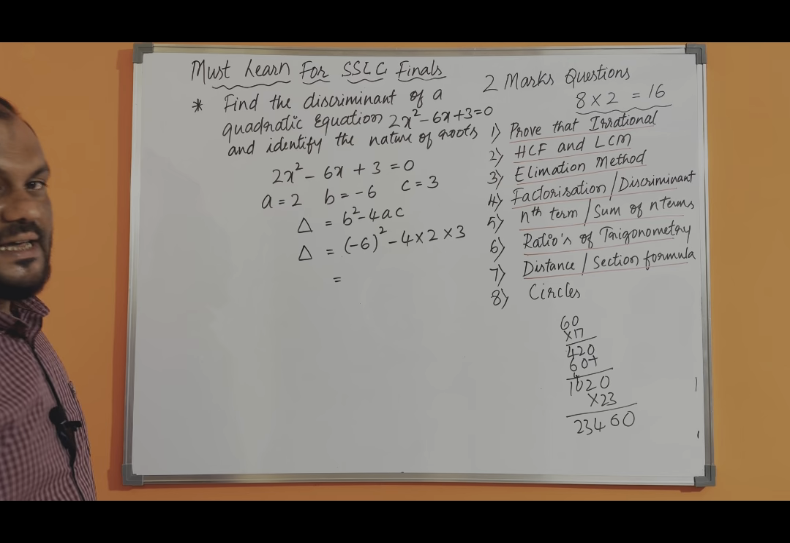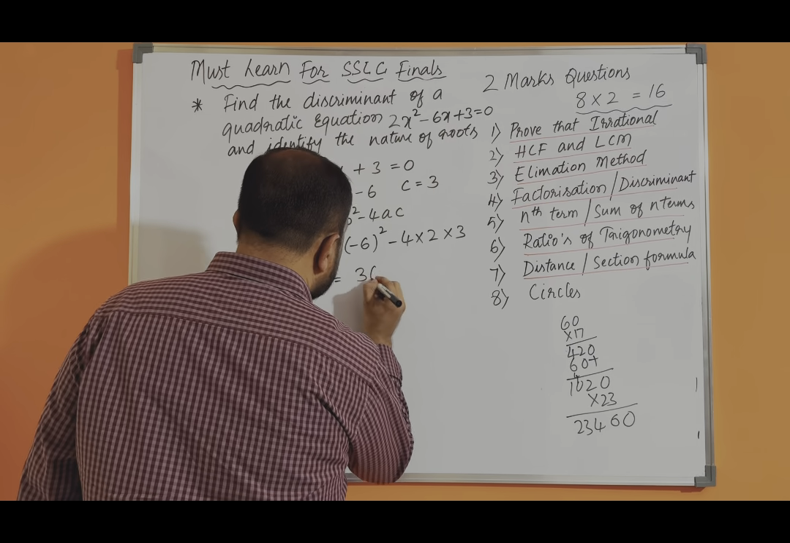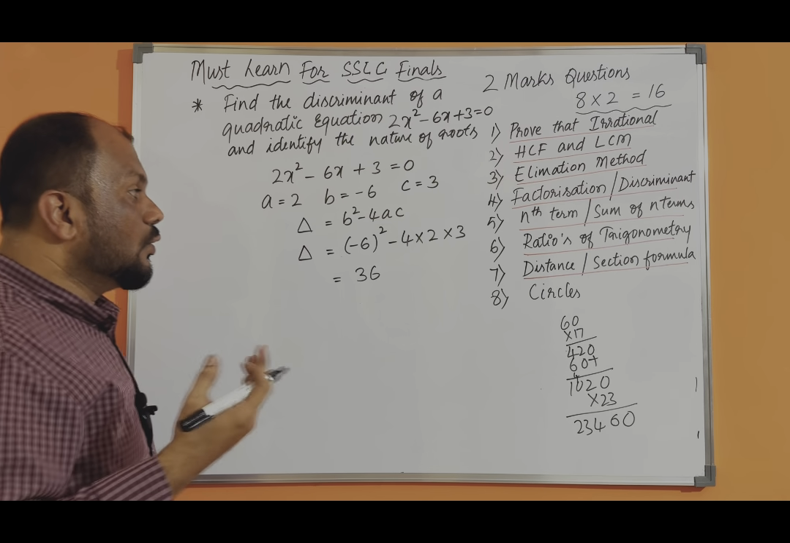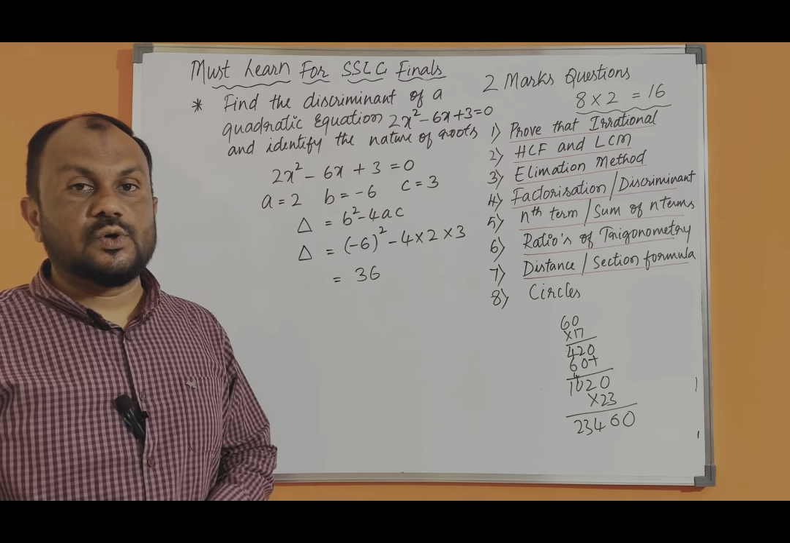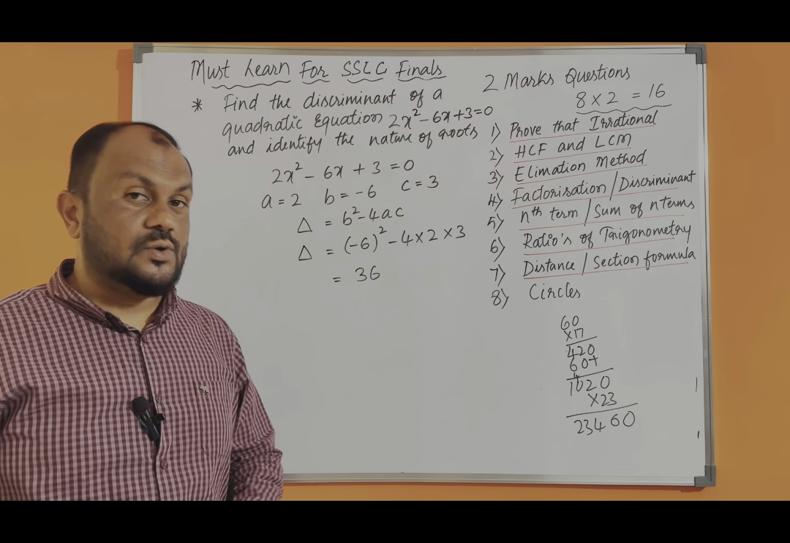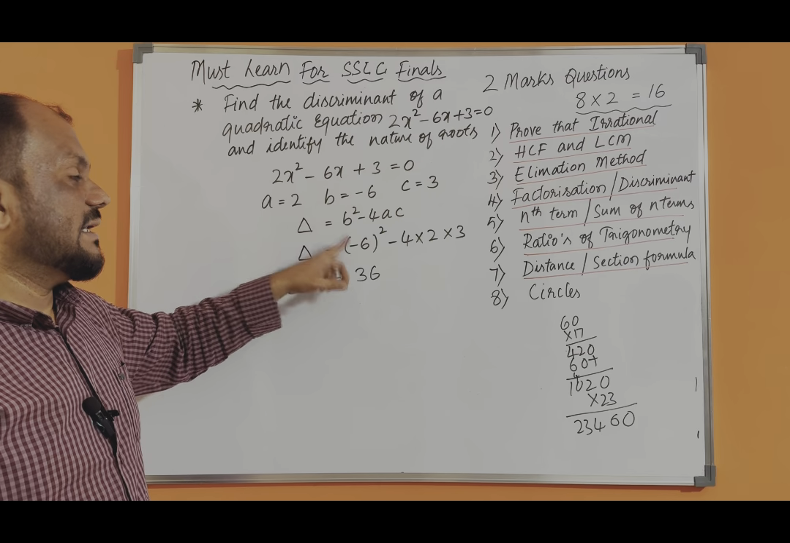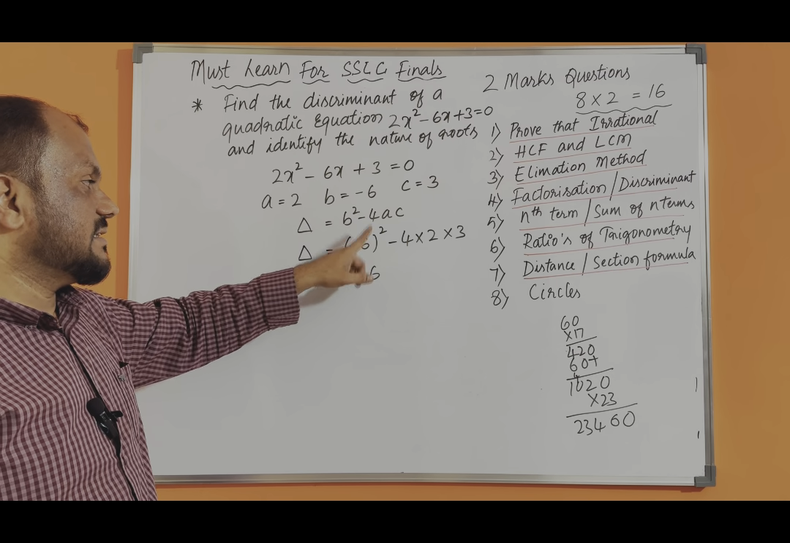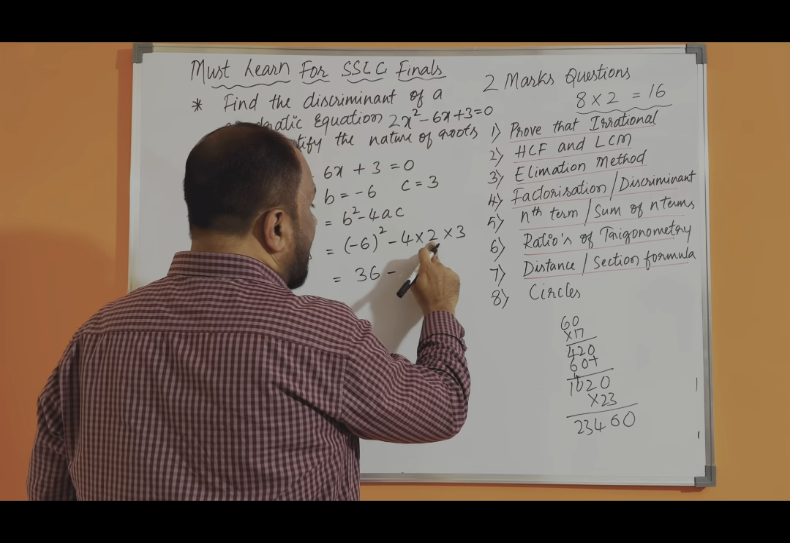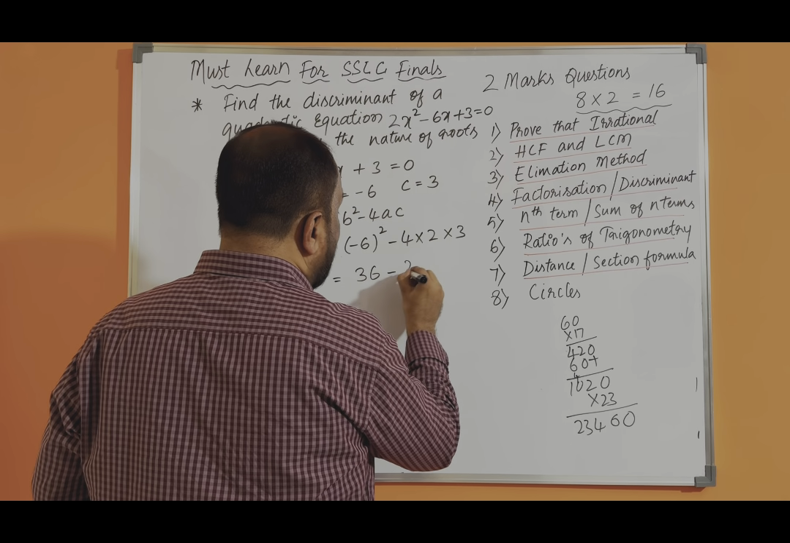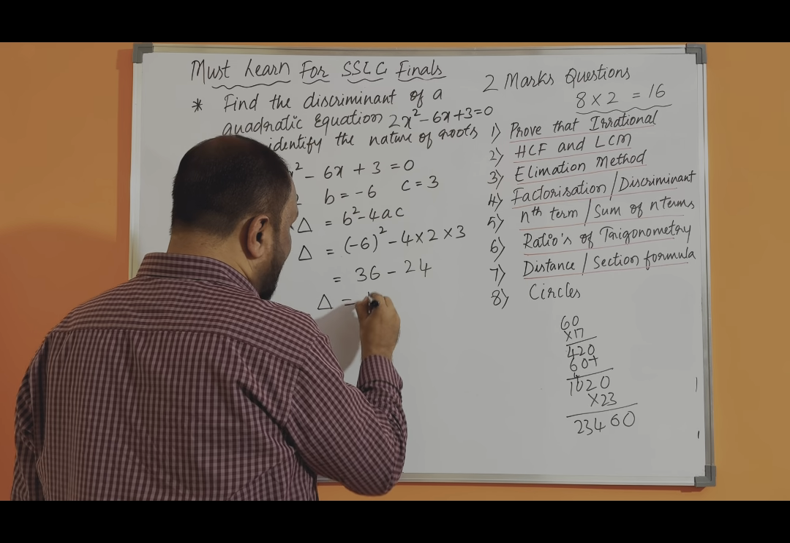Minus 6 whole square is minus into minus plus, 6 sixes are how much? 36. There are a few students who knowingly or unknowingly write what? Minus 36. Whenever you are squaring a negative number, it becomes positive. So minus into minus is plus, then 6 into 6 is 36. Minus 4 2s are 8, 8 3s are 24. So the value of delta is 12.